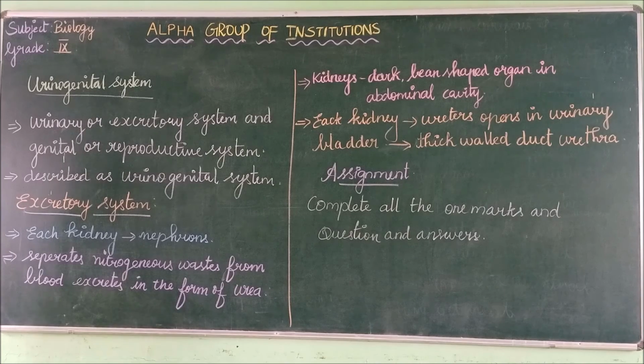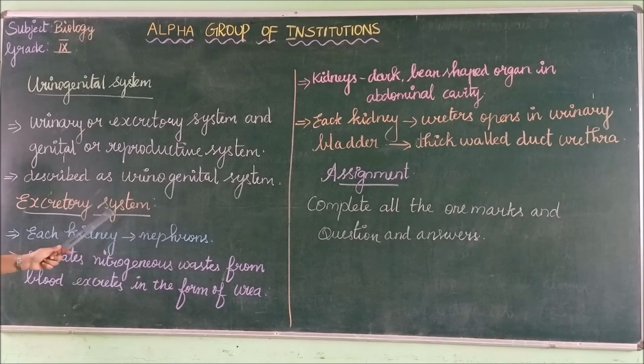So, in the structural organization of rabbit, next we will see the urinogenital system of rabbit. Okay, what is called the urinogenital system? In rabbit, the urinary or excretory system and the genital or reproductive system, two types of systems belong to the urinogenital system. So therefore we call it the urinogenital system. From that we have seen the reproductive system of rabbit, isn't it? Now we can see the excretory system of rabbit.